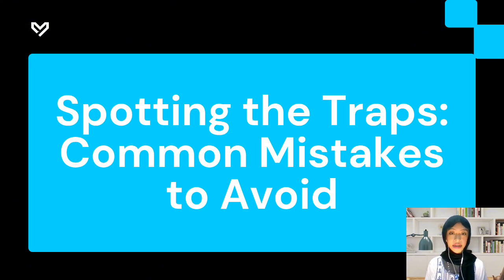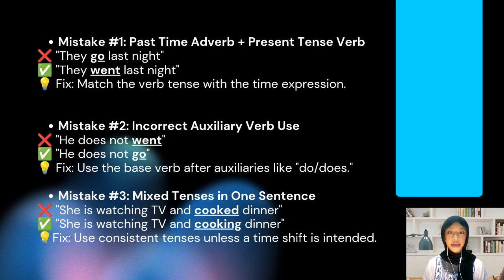So the next slide is about spotting the traps and mistakes to avoid. Mistake number 1 is past time adverb plus present tense verb. The wrong example is "they go last night." The right sentence is "they went last night." How to fix it? You have to match the verb tense with the time expression, because it already happened in the past, last night, so you have to use "went."